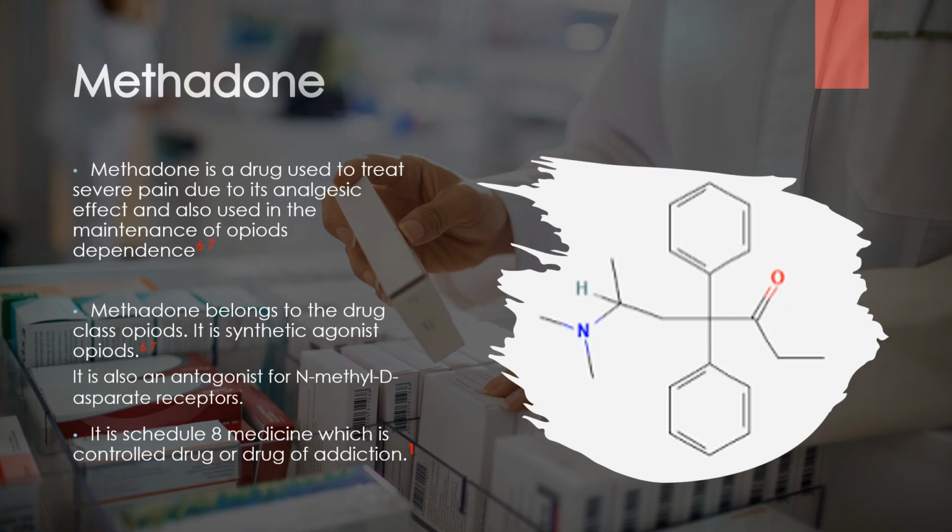U3244094. Today I am going to talk about methadone. Methadone is a drug used to treat severe pain due to its analgesic effect and also used in the maintenance of opioid dependence. Methadone belongs to the drug class opioids. It is a synthetic opioid agonist. It is also an antagonist for N-methyl-D-aspartate receptors. It is a Schedule 8 medicine, which is a controlled drug or drug of addiction.